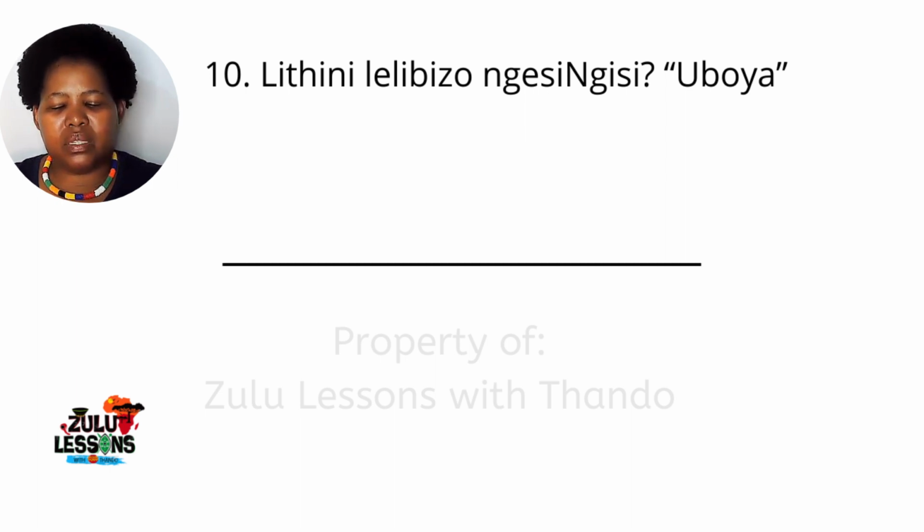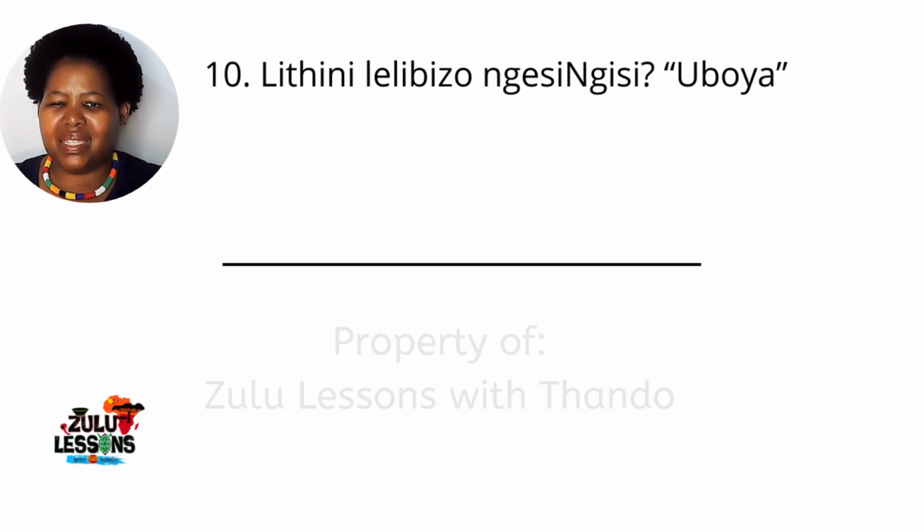Now, let's look at the whole phrase here where it is attached, because we know that the suffix ni is always attached to the end of the verb. So the verb here is ti, and the subject concord used here is li. So this verb is to say in English.